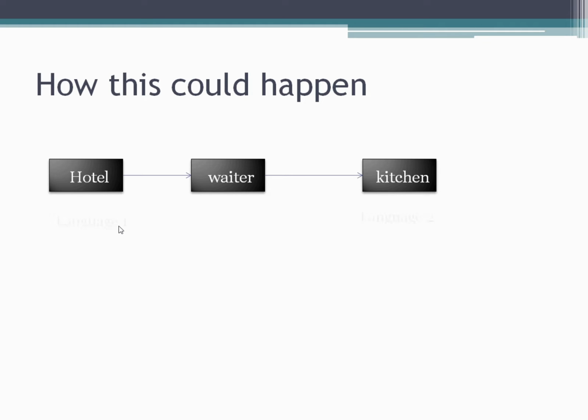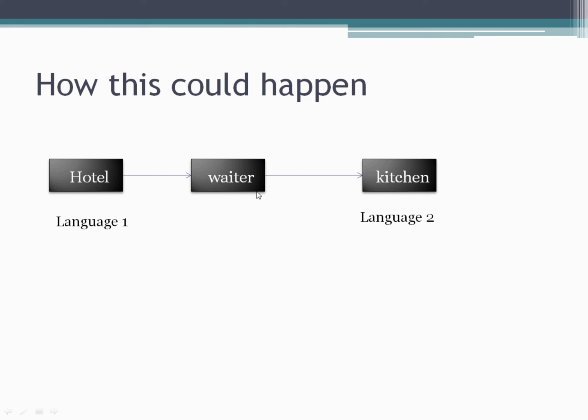So in this case, we know language 1, and the kitchen people know another language, and this waiter is translating my language to the kitchen people and the kitchen people's language to me, right? In this way, the waiter is in between me and the kitchen, helping me convey my request to the kitchen people, and also getting the response from the kitchen and giving it back to me. Fine.